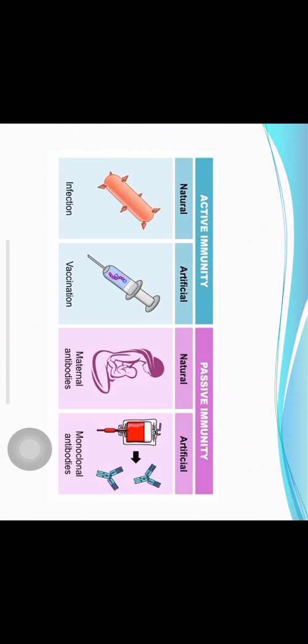So natural passive is mother to child transmission, and artificial passive is what? In artificial passive, antibodies can be synthesized in the laboratory. They can be procured from experimental animals or human volunteers, and these antibodies, procured, purified and concentrated, can be given as therapy for some disease conditions. Giving these ready-made antibodies as a therapy is called artificial passive immunity. For example, monoclonal antibodies are used for treatment of certain conditions. That is an example of artificial passive immunity.